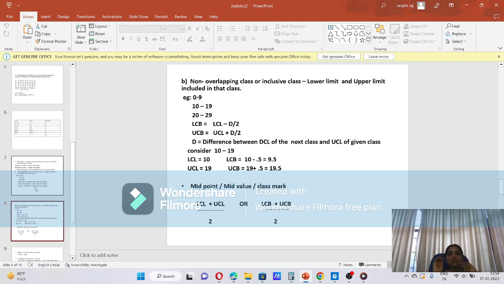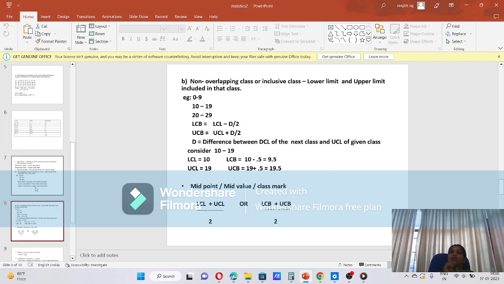Then the next point, midpoint of a class. We get one class, 10, 20. That is a class interval. What is the middle value, the midpoint of that class? Midpoint, middle value, and it is also known as class mark. Class mark, midpoint, middle value: these are all the same. How do we find the middle value or class mark for a class interval?